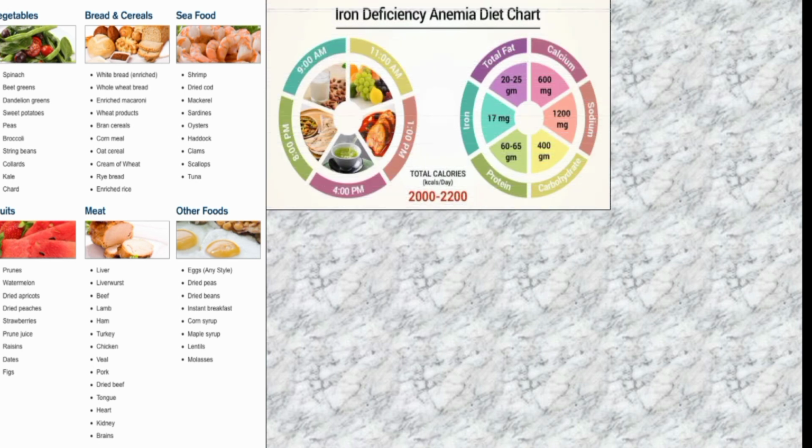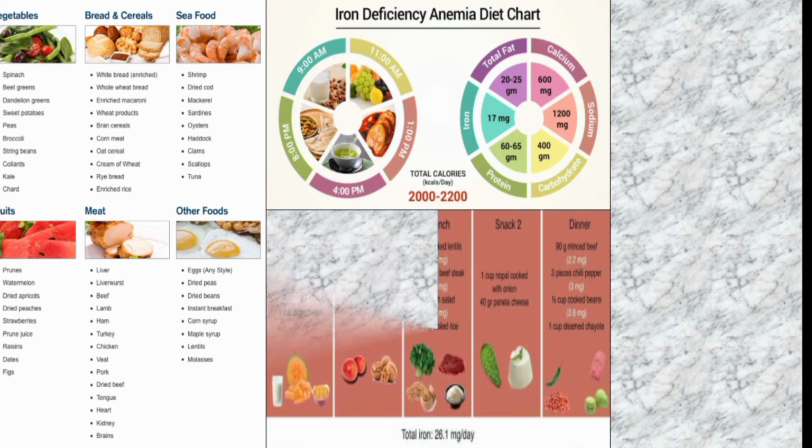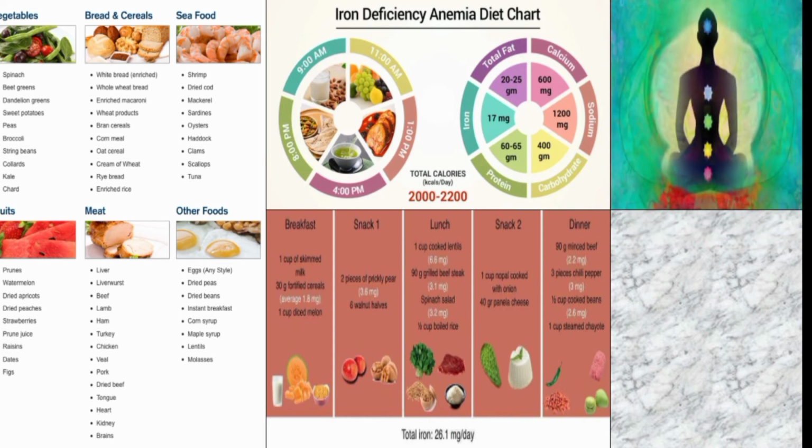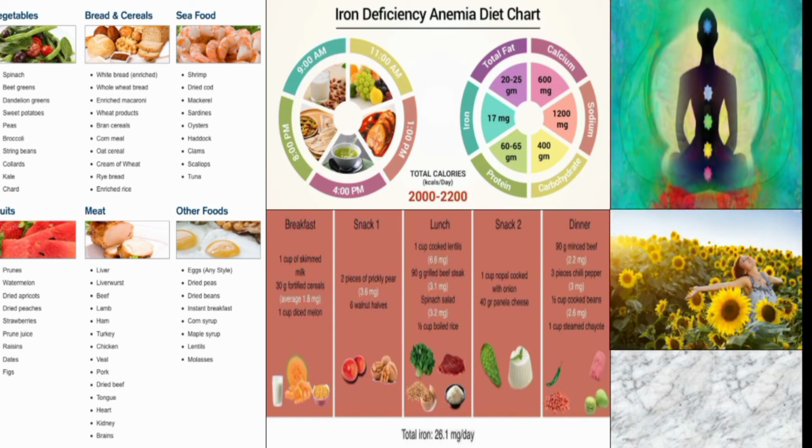These are some of the vegetables like spinach, dandelion greens, sweet potatoes, and fruits like prunes, watermelon, meat, other foods like eggs, seafood like shrimp, dried cod, breads and cereals. So these are some of the foods, and the iron deficiency anemia chart. And these are some of the snacks like total iron, breakfast, snack, lunch, snack and dinner. This is a type of diet plan that you all can follow. And this is the meditation and staying happy, always keep smiling and happy.